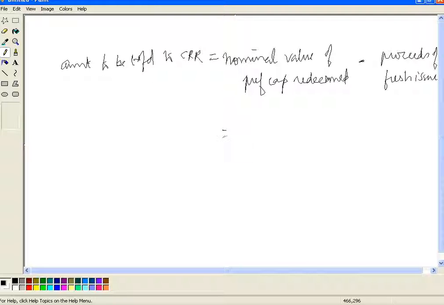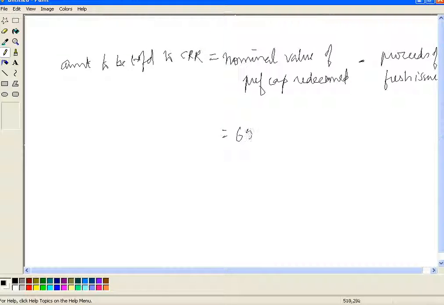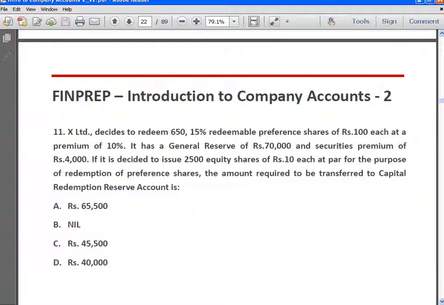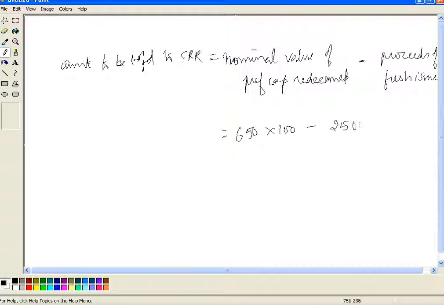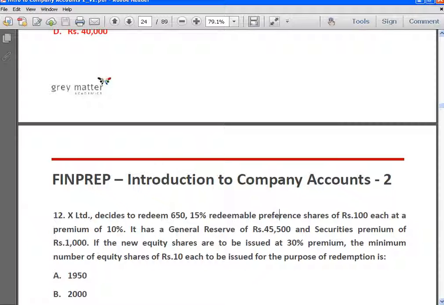Okay, so here what is the nominal value of preference capital redeemed? It is 650 into 100 minus proceeds of fresh issue. Here the issue is made at par, so proceeds of fresh issue is 25,000, and so the amount to be transferred to CRR is 40,000 rupees. Okay, so answer is D, 40,000.